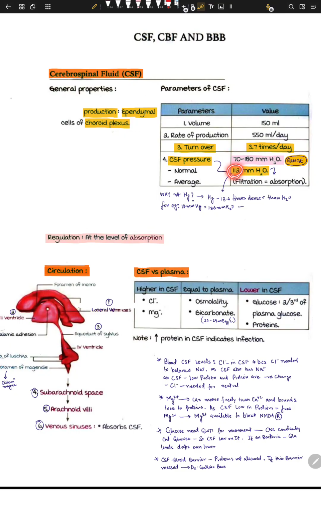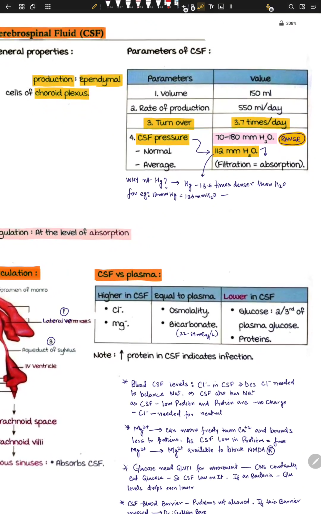Normal value is 112. Why is it measured in H2O, not in Hg? Because Hg, that is mercury, is 13.6 times denser than water. For example, 10 mm of Hg equals 136 mm of water.